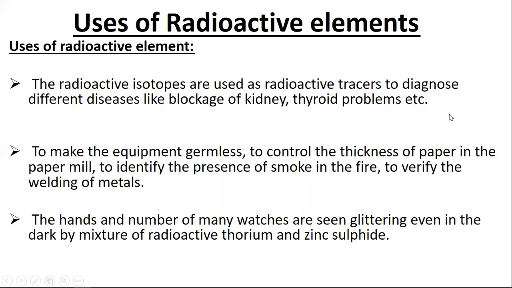Uses of radioactive elements. Radioactive isotopes are used as radioactive tracers to diagnose different diseases like blockage of the kidney, thyroid problems, etc. They are used to make equipment germ-free, to control the thickness of paper in a paper mill, to identify the presence of smoke in a fire, and to verify the welding of metal. The handles of many watches glitter even in the dark by a mixture of radioactive thorium and zinc sulfide.